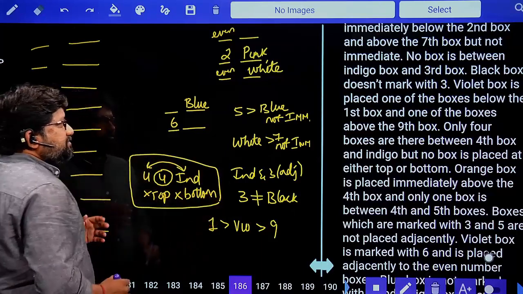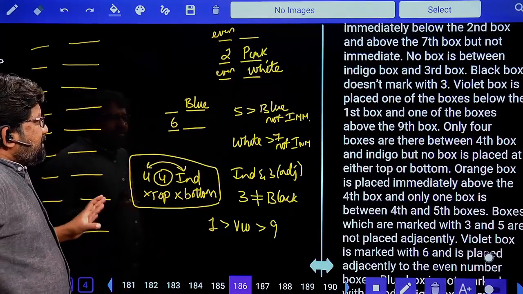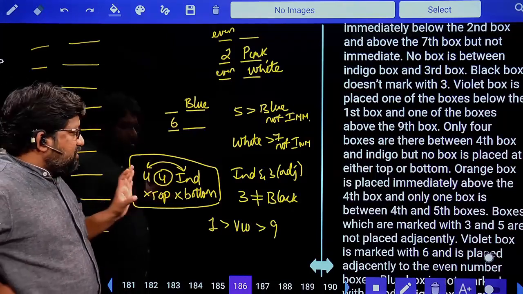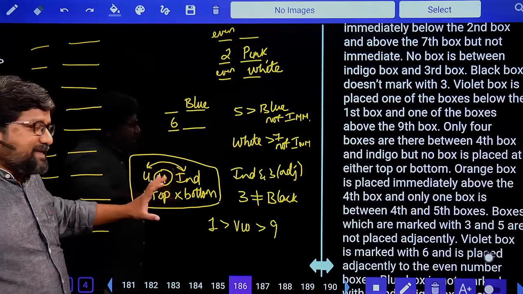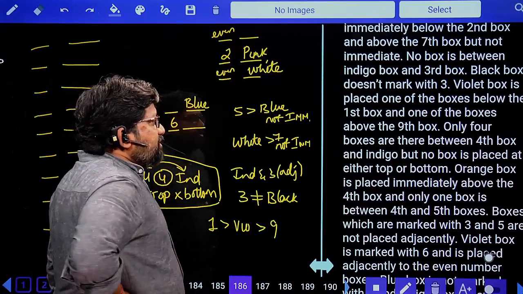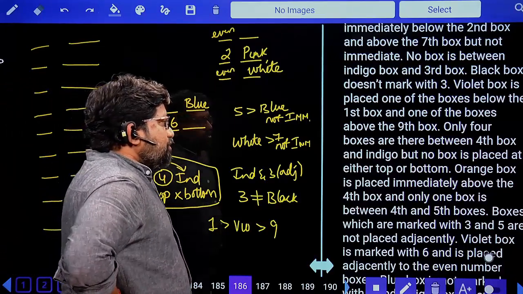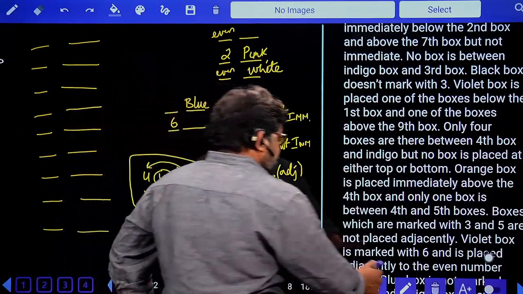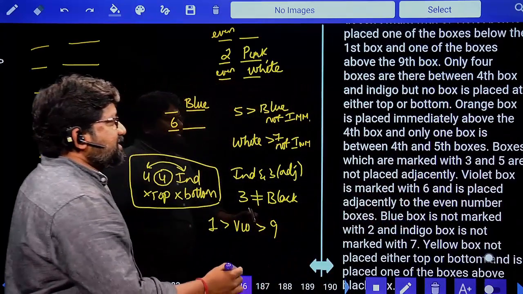As of now, whatever clues we have seen, this is the clue which covered the maximum number of places. This is covering almost 6 places. Only 4 boxes are there between fourth box and indigo, but no box is placed at either top or bottom. Very good.